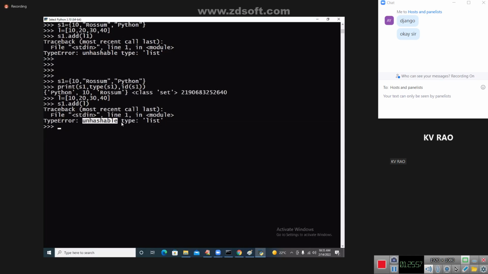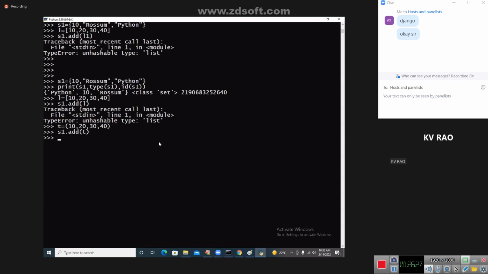This is also one small FAQ that will come in the interview. What is meant by the unhashable mechanism? One property is different from other properties, so definitely it is going to give you an error called unhashable. Okay. Next, T is equal to a tuple. I'm taking something tuple related, and now S1.add of T.